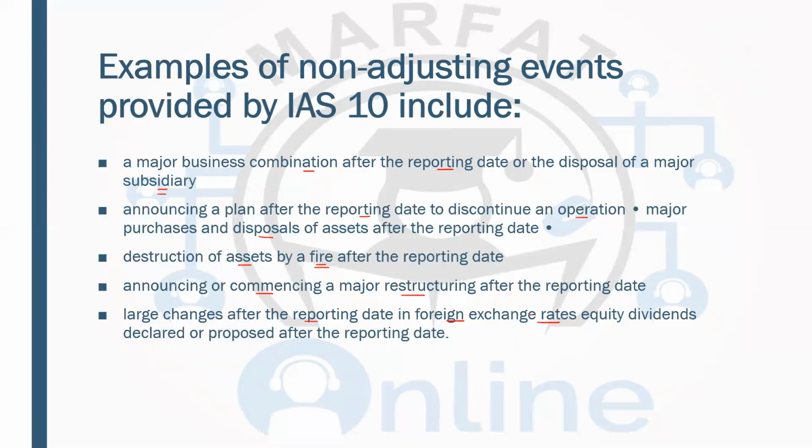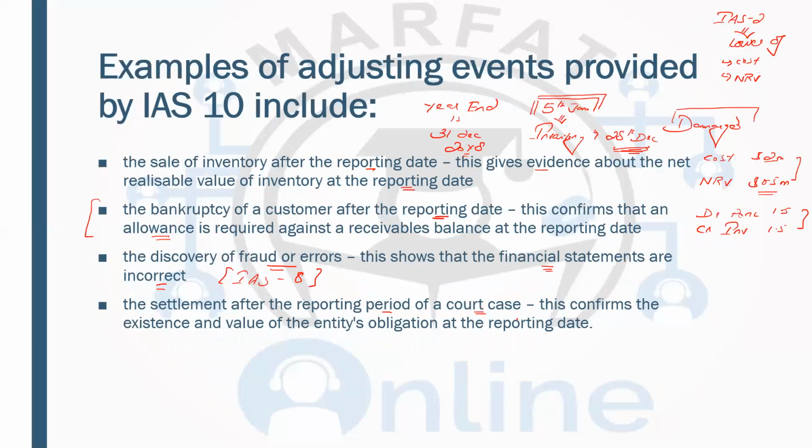Now, do we have a criteria for this? First of all, starting with the last thing. I told you in the damaged inventory example that the inventory was present at the year end. It was produced on 28th December, and they came to know on 5th January that the inventory has been damaged. But we said this is an adjusting event because the inventory was available at the year end, and that is why in the current year it should be recorded at lower of cost and NRV.